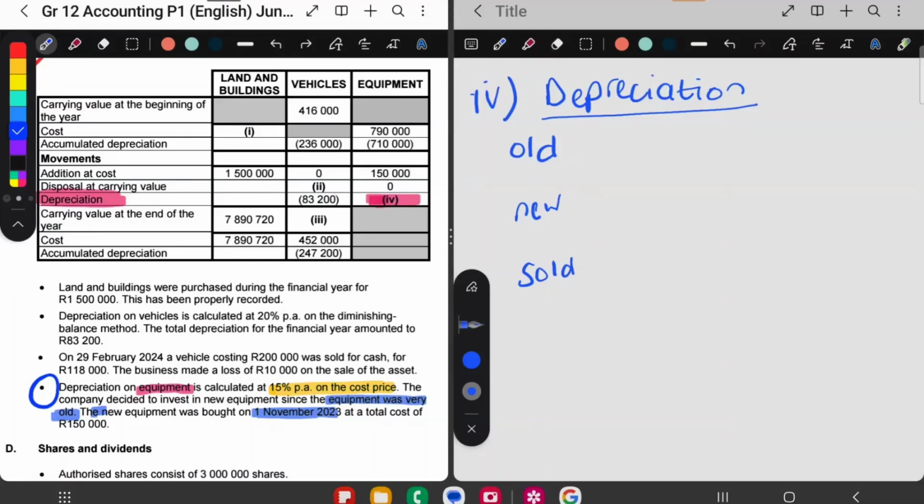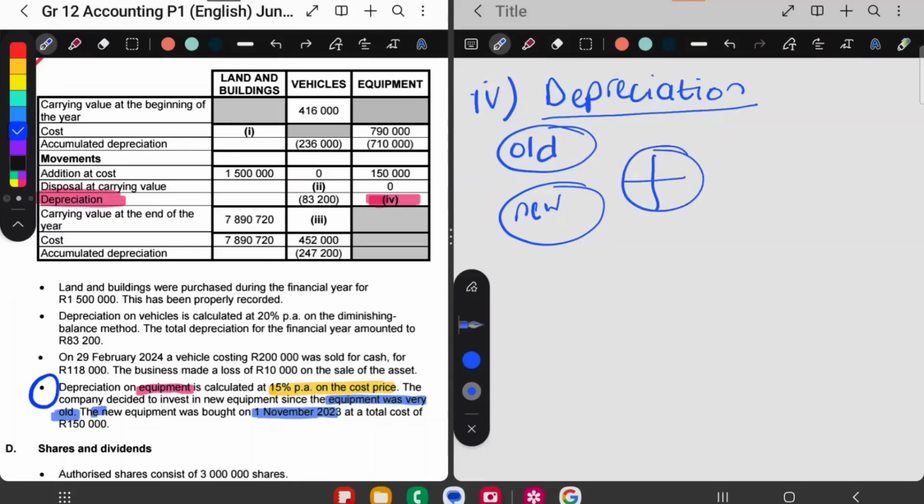So that means this one can be taken away there. So let's take that away. So we have to work out depreciation for old, and then we have to work out depreciation for new equipment. And then we're going to add those two together, and that will give me total depreciation for equipment. Okay, so I'm going to start with depreciation on old equipment.